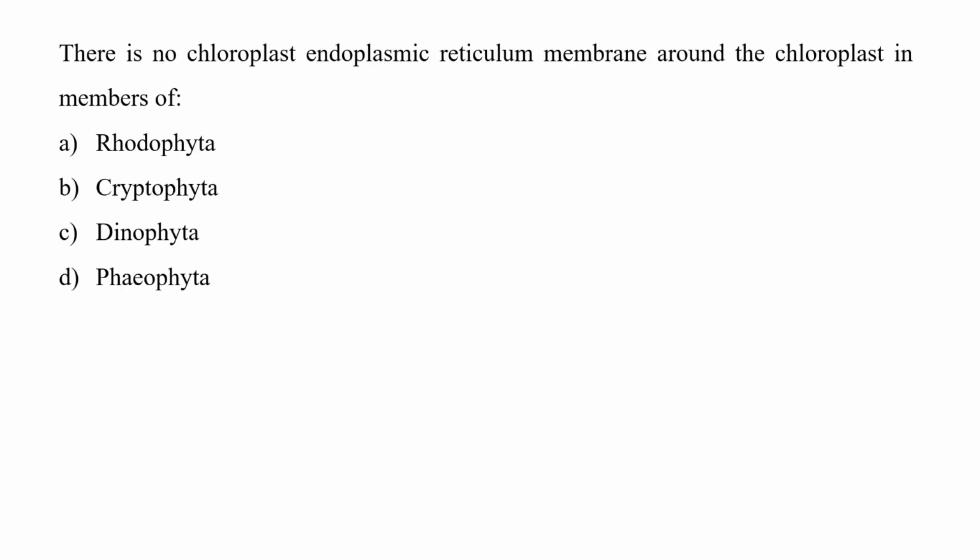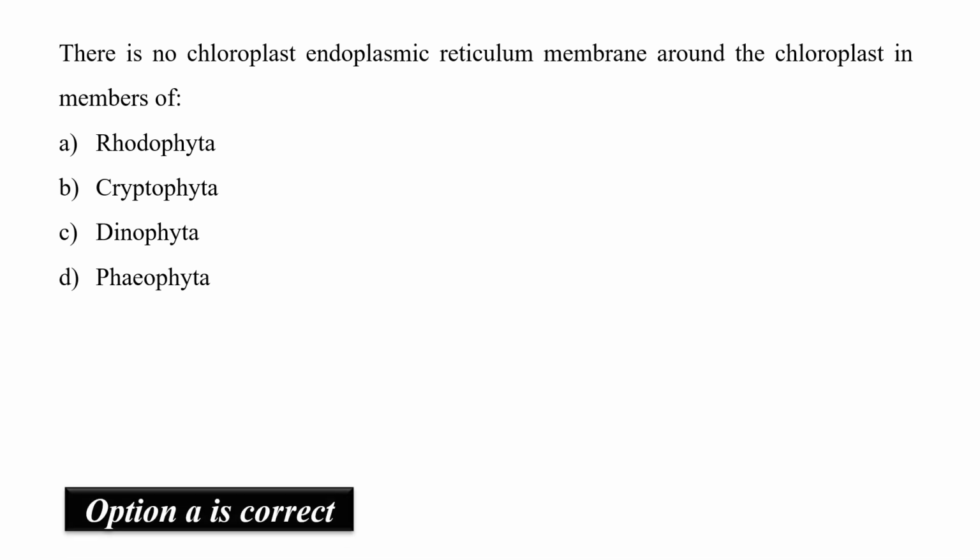So, next question says, there is no chloroplast endoplasmic reticulum membrane around the chloroplast in members of. So, 4 options are given. One should know except chlorophyta and rhodophyta, the chloroplast of most of the algae is enclosed by endoplasmic reticulum. Outer to that, there is double membrane envelope of plastid. So as chlorophyta is not given in the option, correct option will be option number A, rhodophyta.